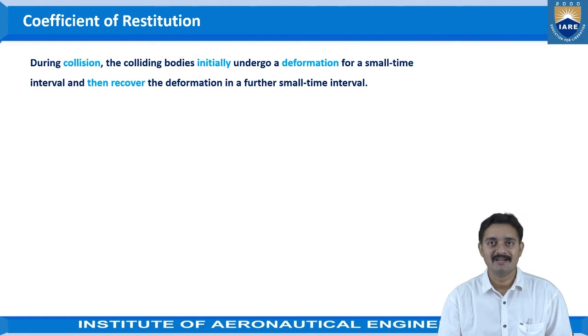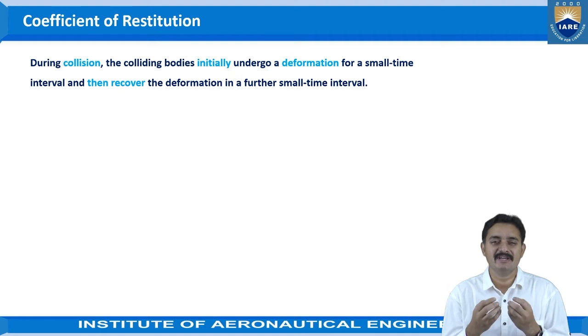And in this scenario, what happens? The deformation of the bodies takes place. While the forces are being exerted by one body on the other, the deformation happens, which is nothing but the contraction or expansion of materials for a small interval of time.